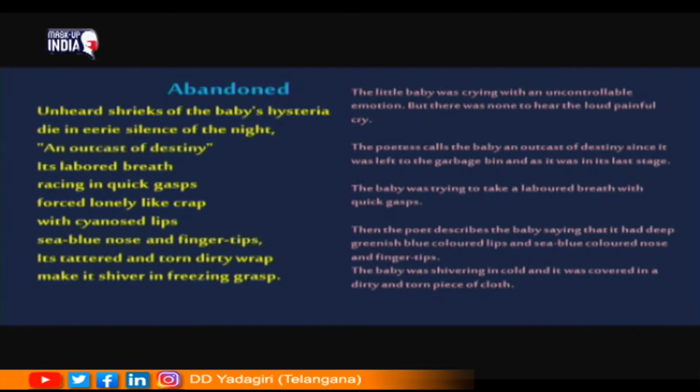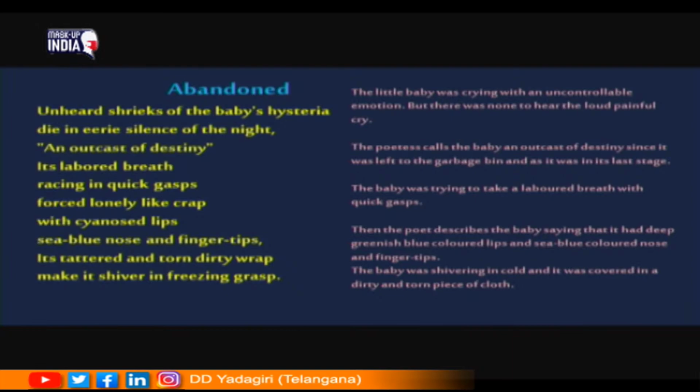An outcast of destiny, its labored breath racing in quick gasps, forced lonely like crab. So here the poetess calls the baby an outcast of destiny because it was left in the garbage bin and as it was in its last stage of life. The baby was crying to take a labored breath with quick gasps.